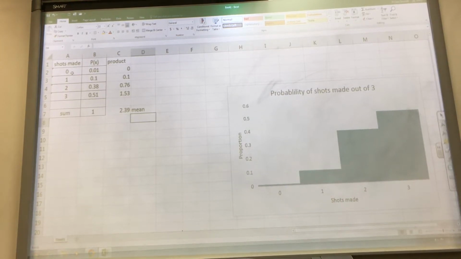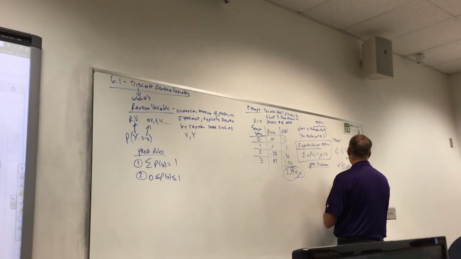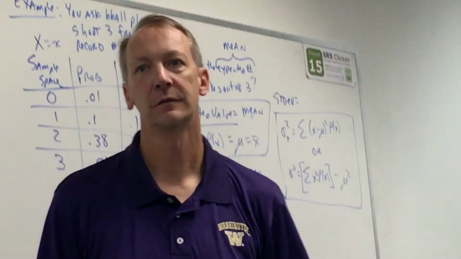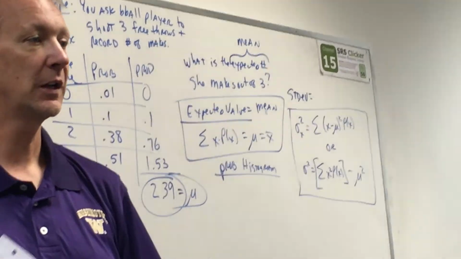Sigma squared of x equals the sum of (x minus mu) squared times the probability of x. That's one formula. Or I could also say sigma squared equals the sum of x squared times the probability of x, minus mu squared. Either formula should work. We're going to try to do it both ways. Let's see if we can get it.